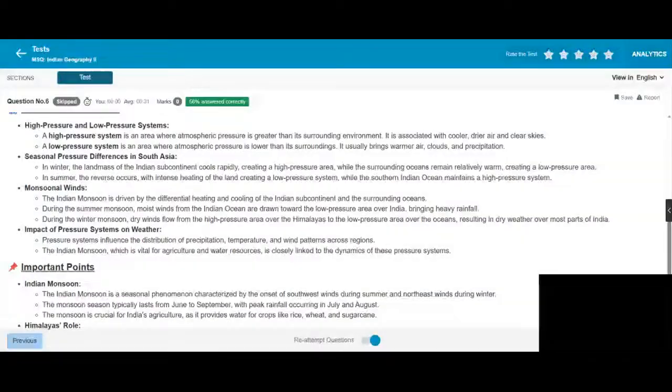During winter monsoon, dry winds flow from the higher pressure area over the Himalaya to the lower pressure area over the oceans, resulting in dry weather over most parts of India.